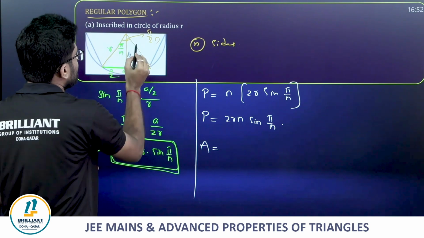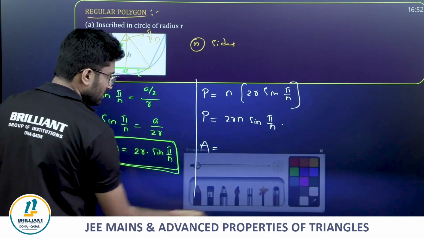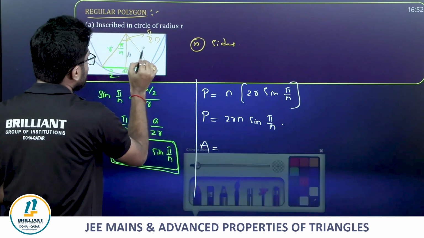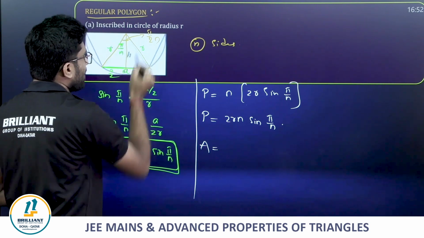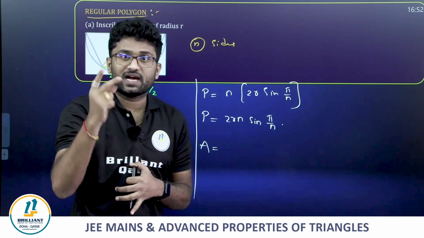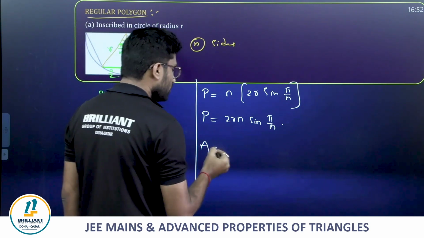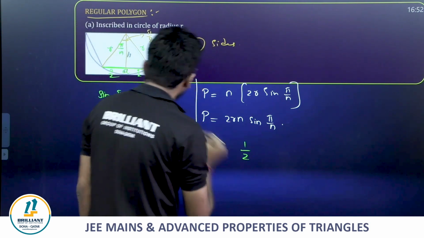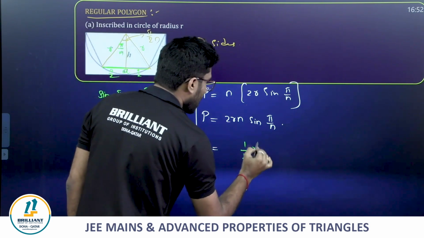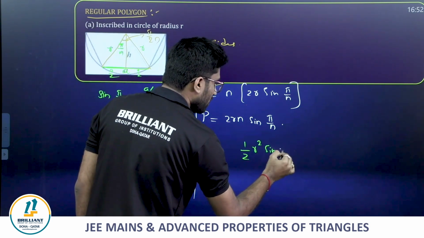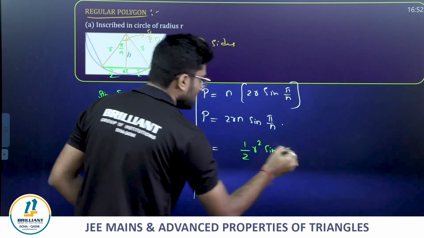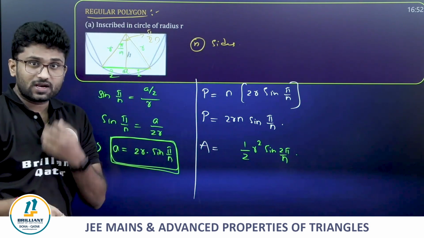See, this is R, and this is R, and this angle is 2 pi by n. When you know two sides and the included angle, what is the area of the triangle? Half into the product of these two sides: half r square sine 2 pi by n. This is the area of one triangle.